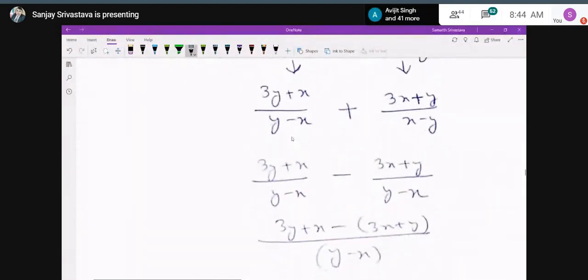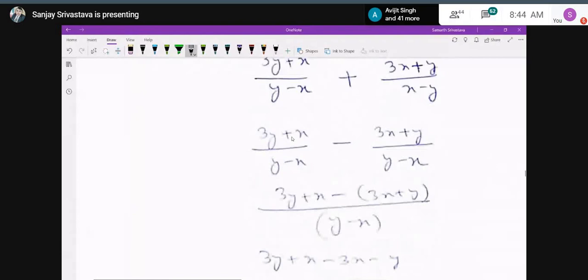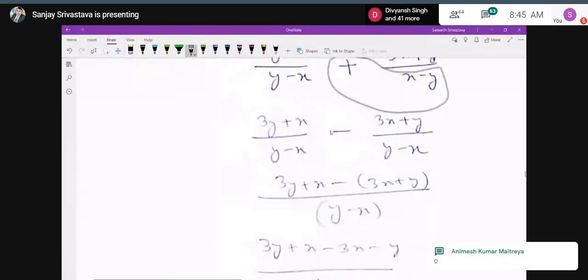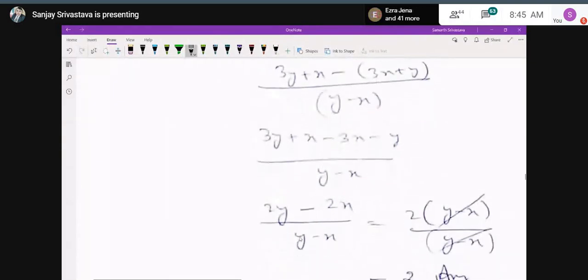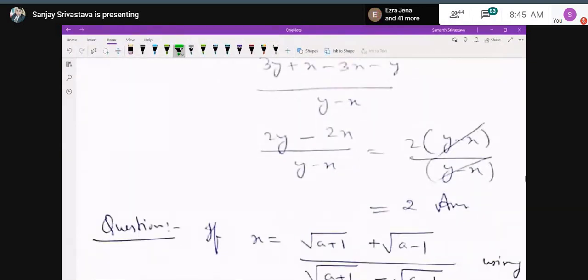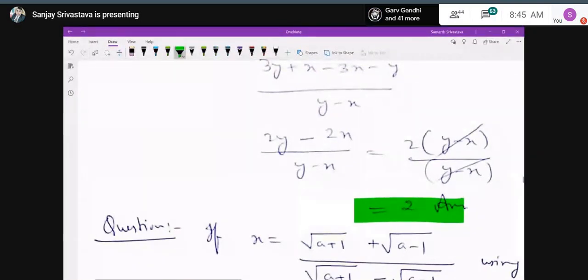So now this y minus x is common: 3y plus x minus 3x plus y, and when you simplify, you will get the result as 2y minus 2x plus x. So 2 you can take common, y minus x and y minus x will be cancelled, and finally you will get the value of the result as 2. Have you understood properly, everybody? Yes, sir.